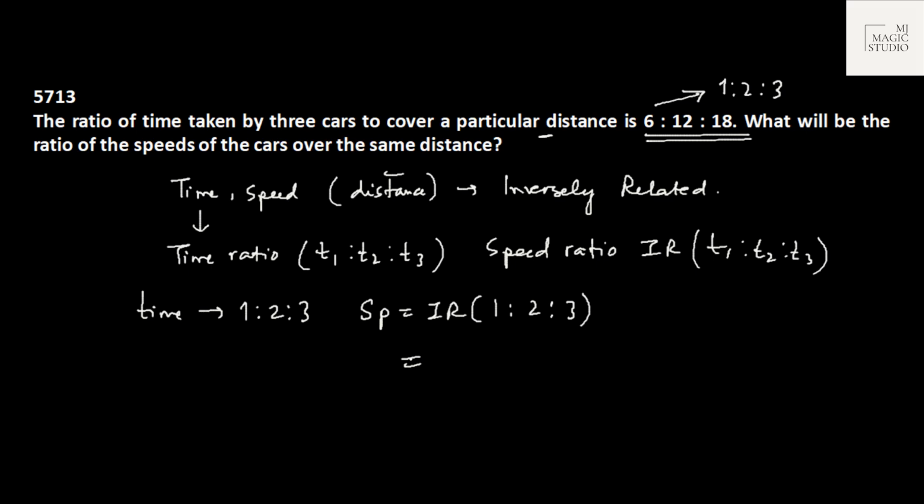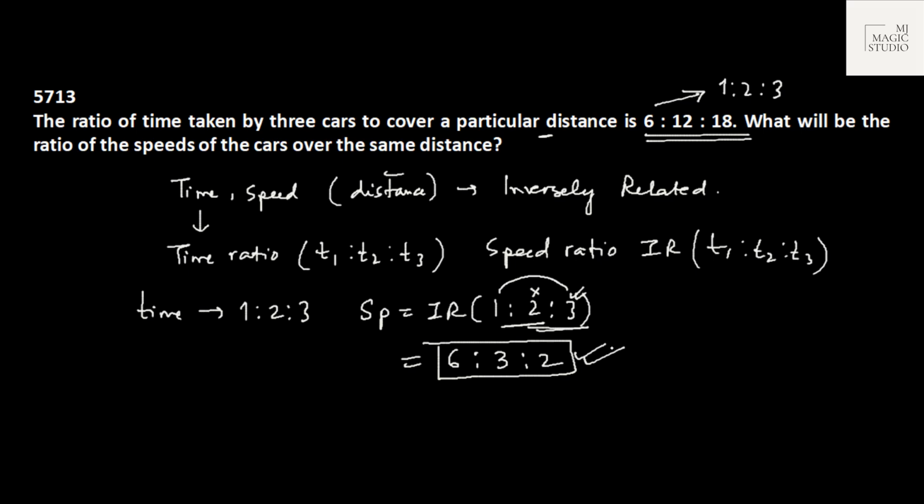And what is the easiest process? The SST process, Sundar Sasta Tikau process, to find the speed ratio, which is the inverse ratio of 1 is to 2 is to 3. Hide 1, multiply the rest: 6. Hide 2, multiply the rest: 3. Hide 3, multiply the rest: 2. This is the easiest way to find the inverse ratio.